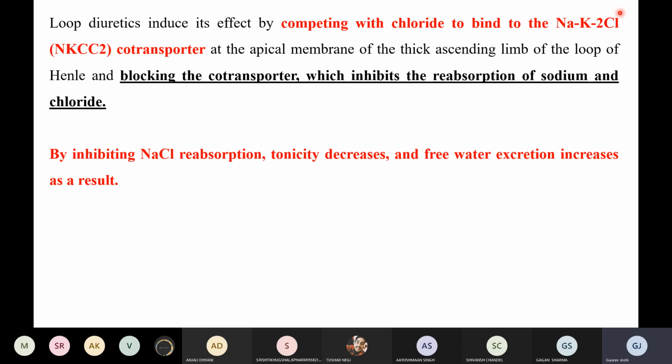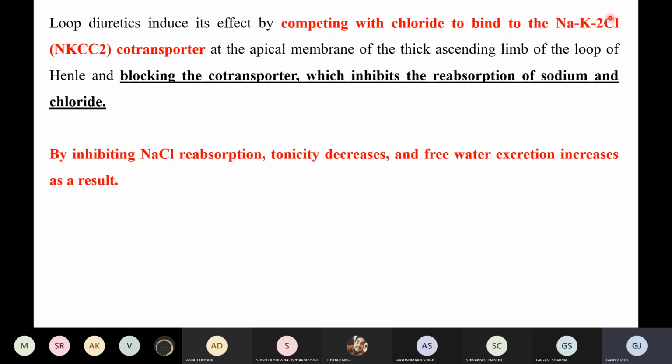So if a drug is inhibiting the binding of chloride to this NKCC2 pump, what will happen? It will disrupt the ion concentration of sodium and potassium as well, right?